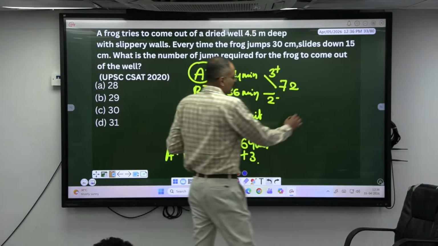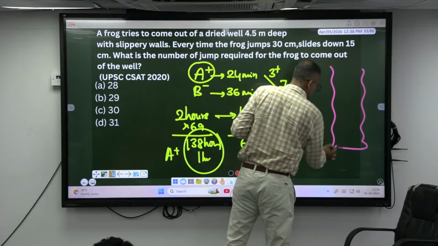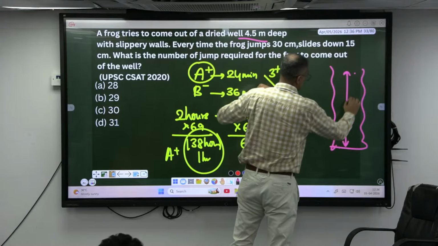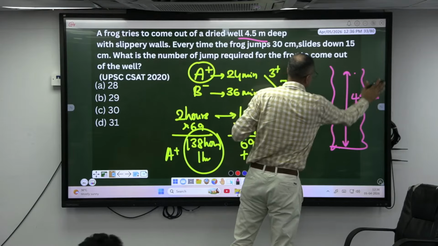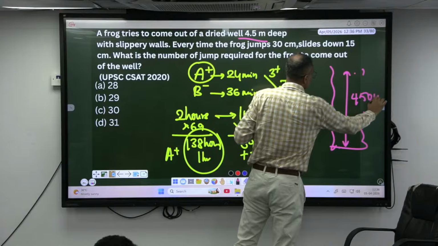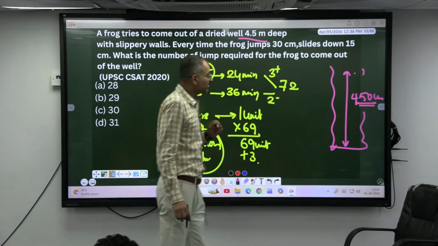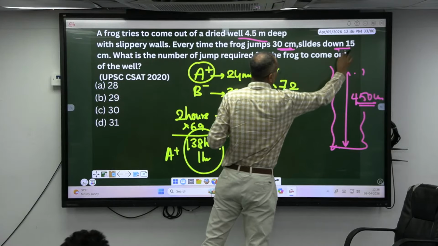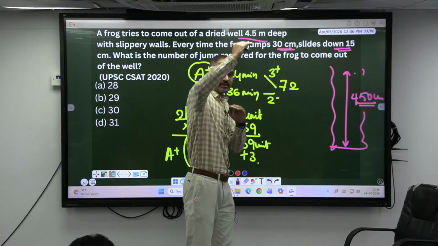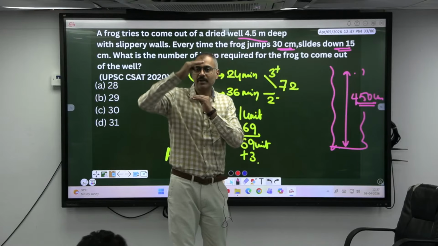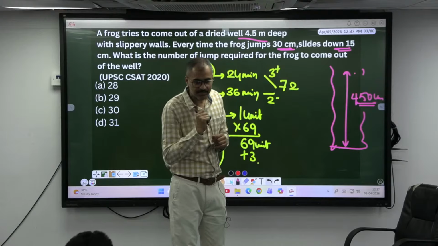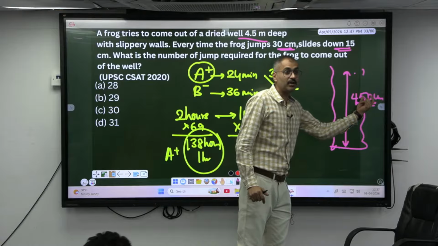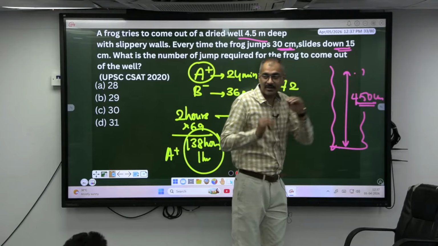Okay, look here now. The well is how much long? 4.5 meters, 450 centimeters. That's the depth. Every time it can jump up to a height of 30 centimeters, but slides down by 15. So effectively it can cover how much? 15 centimeters in one jump. But do not directly divide 450 by 15. Out of this 450, take out the last jump, which is 30.